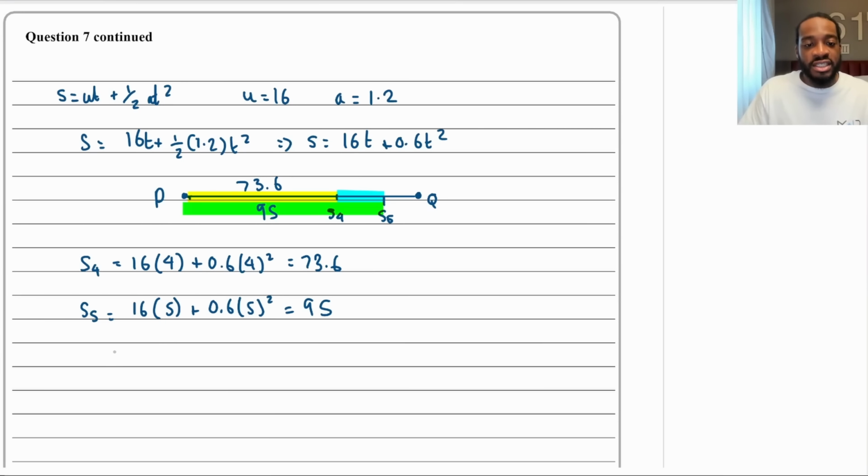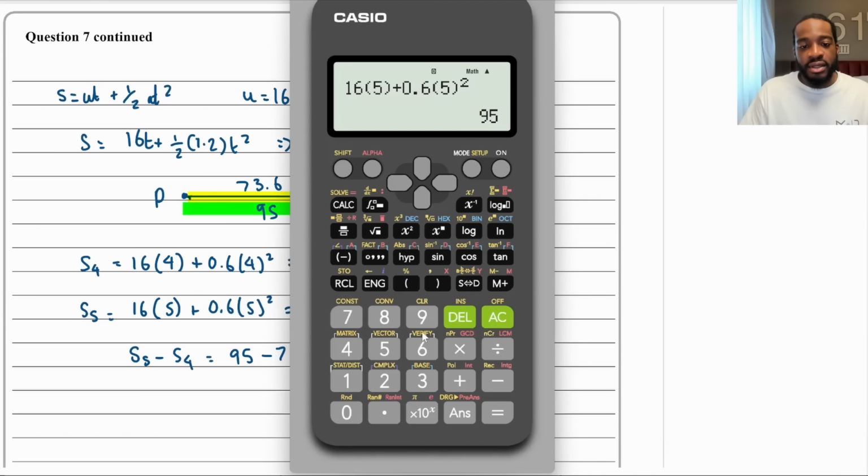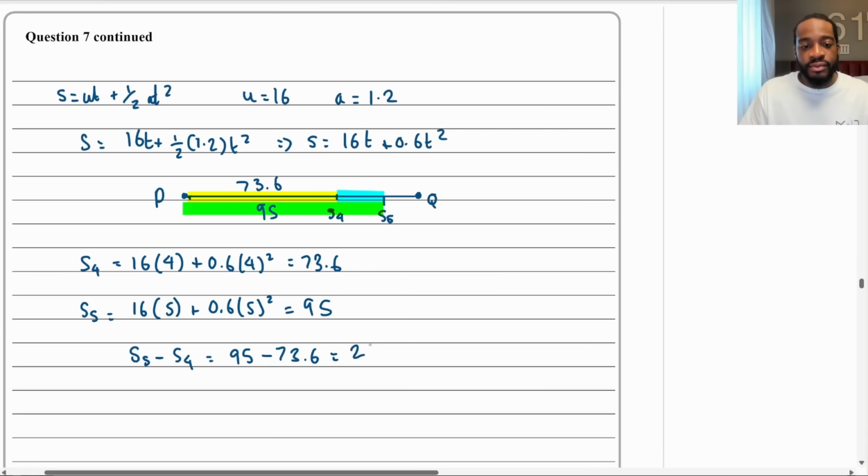So therefore the distance in blue, which is going to be S5 take away S4, the distance travelled in the 5th second, is going to be 95 minus 73.6, which is equal to 21.4. So that distance right here is 21.4 meters. So the answer is 21.4 meters.